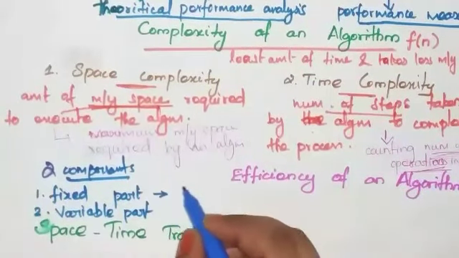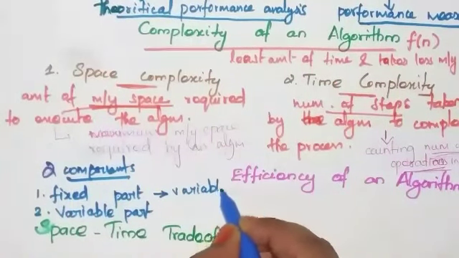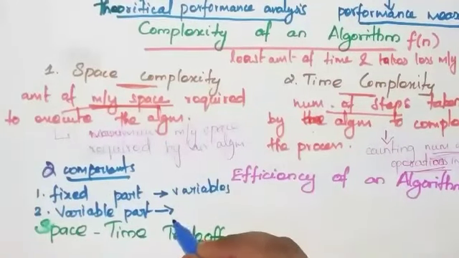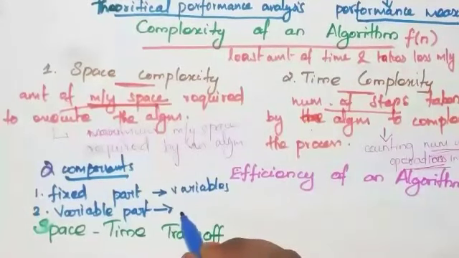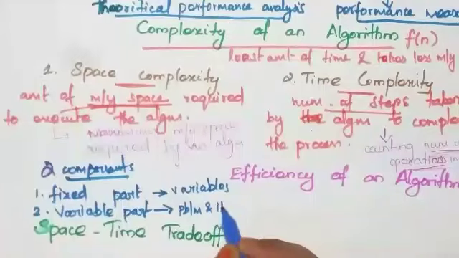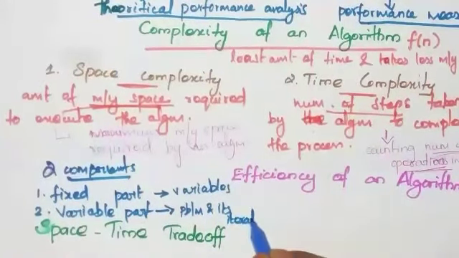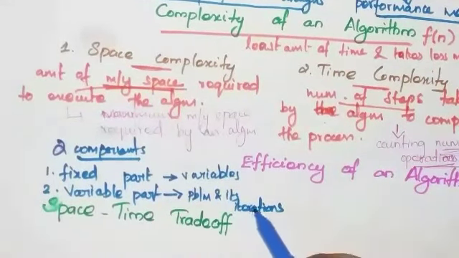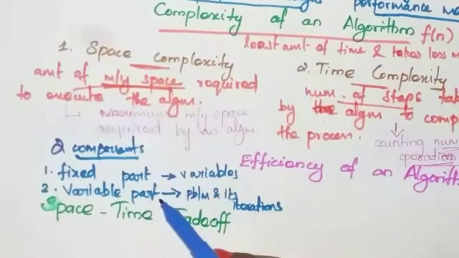But in the variable part, the total space needed by the variables depends on the problem and its iterations. For example, when you want to calculate the factorial of a given number using a recursive function, you can store that problem in this part.